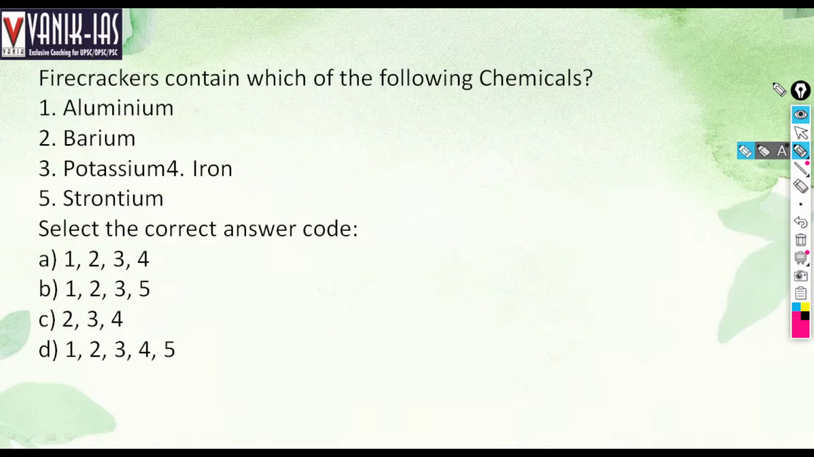Firecrackers contain which of the following chemicals? Aluminium, barium, potassium, iron, strontium. Which of the following firecrackers contains which of the following chemicals?